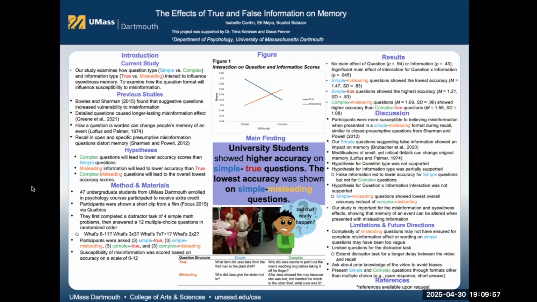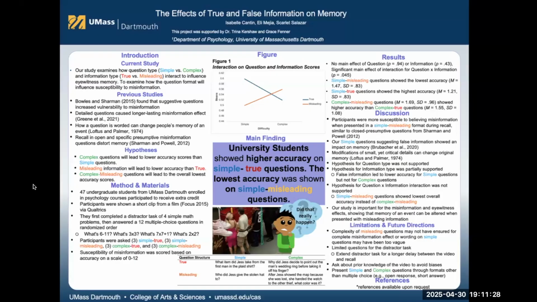Overall, our findings show that participants are more susceptible to accepting the misinformation presented to them when it's in the form of a simple misleading question, which aligns with Sharman's research that includes closed questions. They are similar to our simple questions that directly cover small yet obvious details of the film, compared to complex questions that require deeper meaning. It was uncovered that questions containing false information can distort memory, and that aligns with all of our past literature. Our study also contributes to Loftus and Palmer's 1974 study and how presenting a small change in detail can affect memory for a crime-related event.